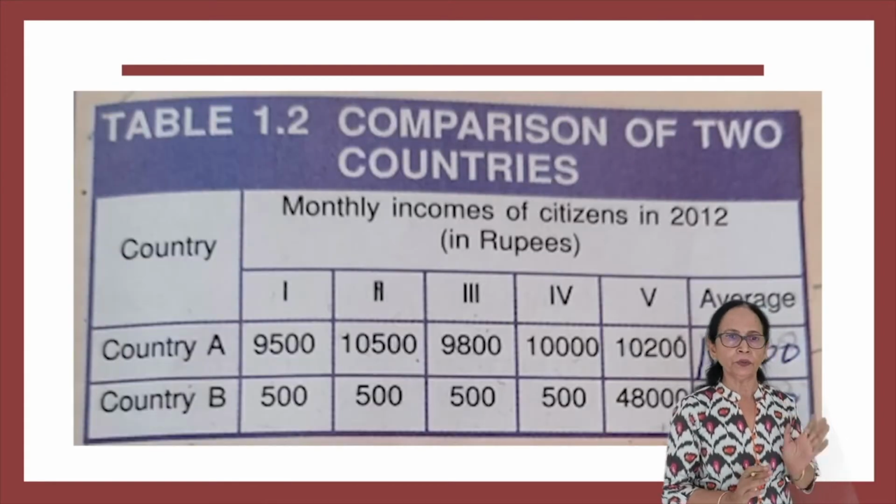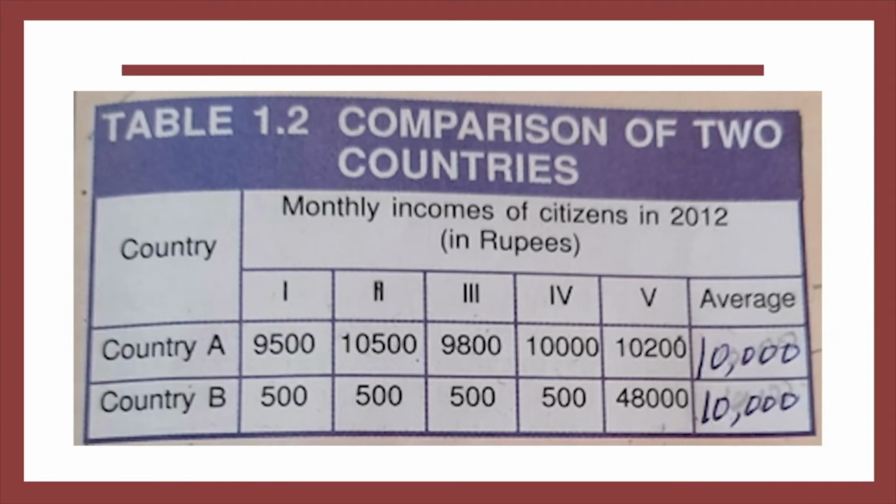A table is given to you. There are two countries, country A and country B. Both countries have 5 citizens each. In country A, the first citizen's income is 9,500, second earns 10,500, third 9,800, fourth 10,000, and fifth 10,200. In country B, the first citizen earns 500, second 500 rupees, third 500 rupees, fourth 500 rupees, and fifth 48,000 rupees.